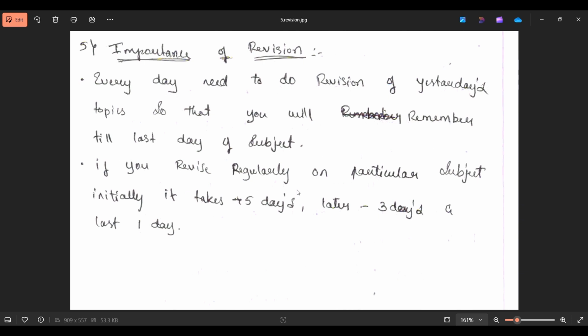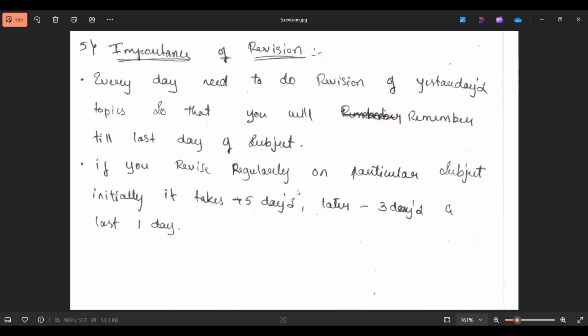If you skip the revision after completing the entire subject, then after a few months when you do revision, it will be very hard for you. It will create some pressure because it takes more time. You feel that it's very time consuming and boring.